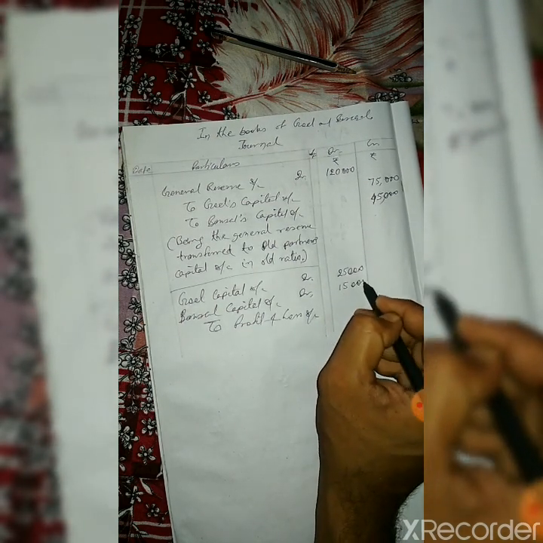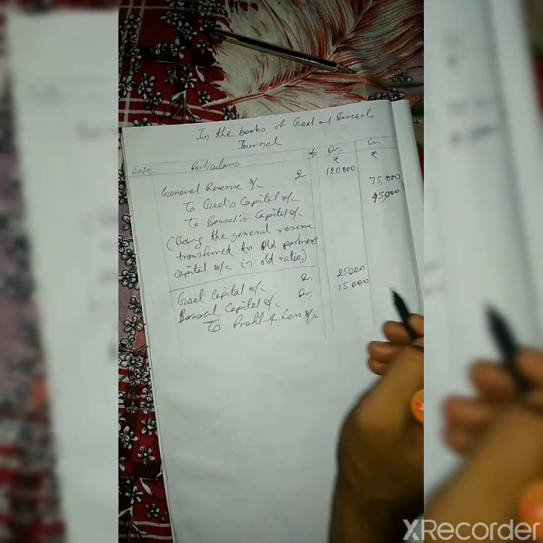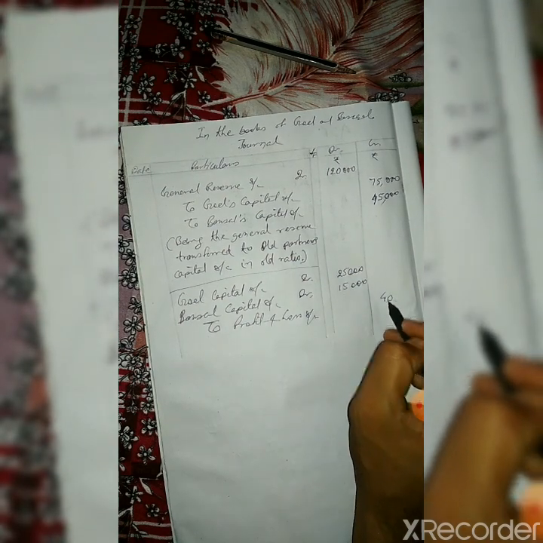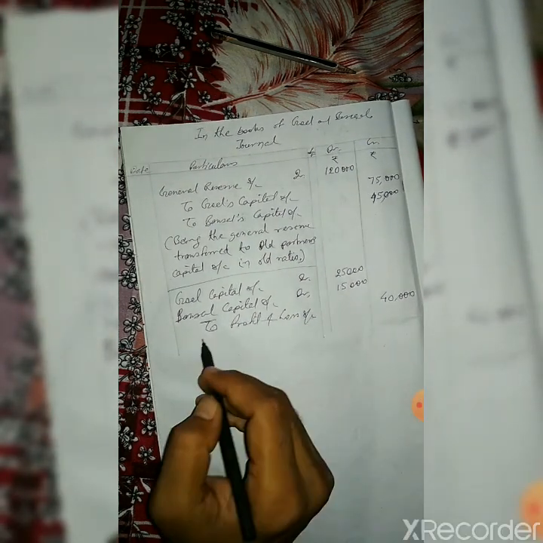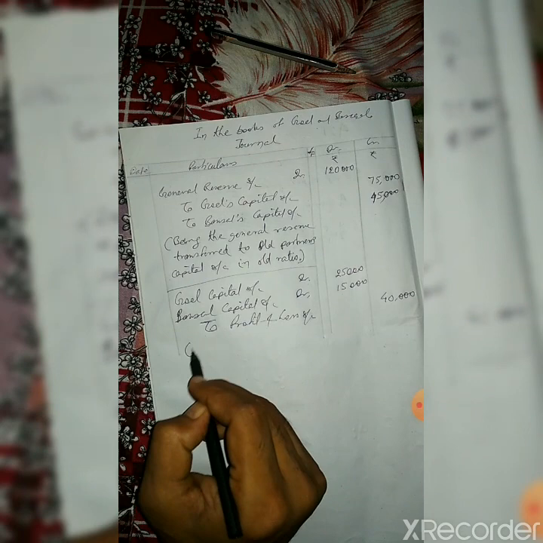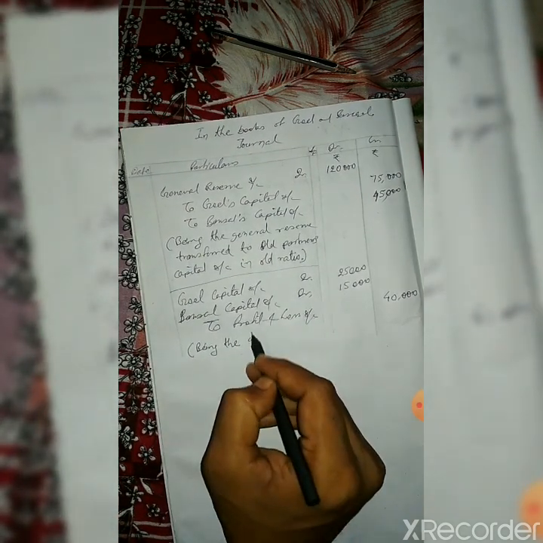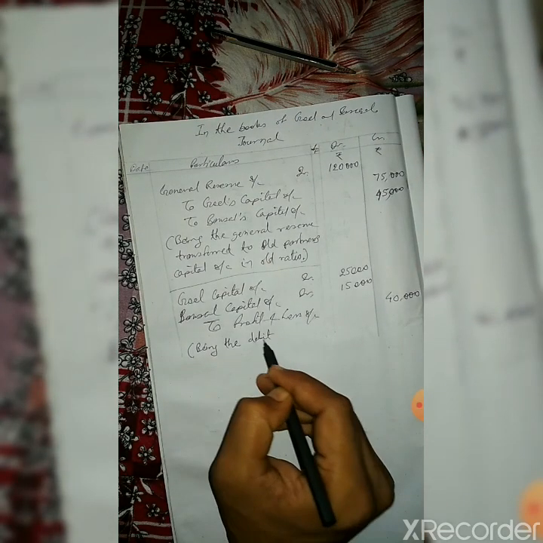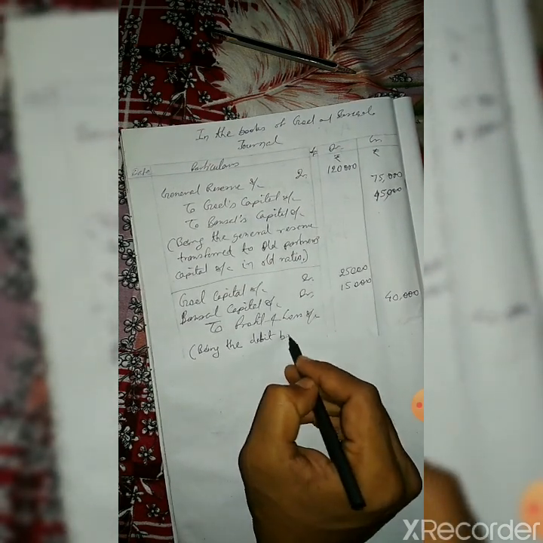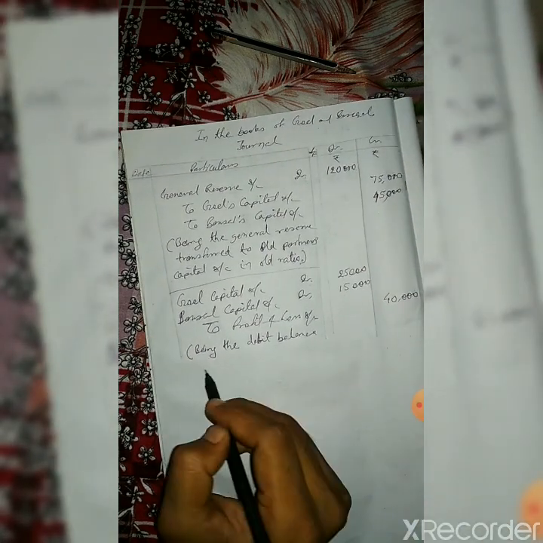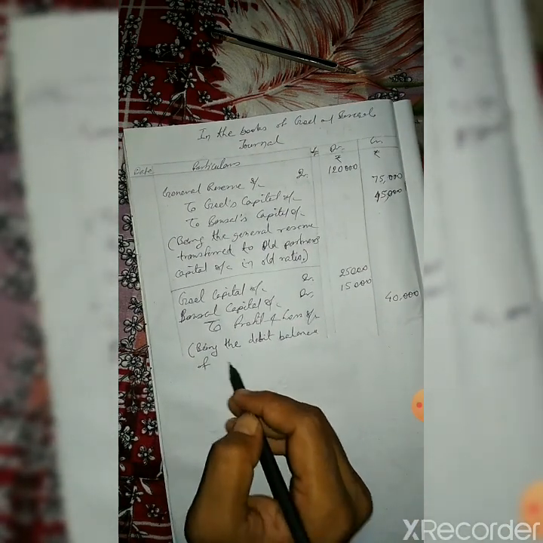So 25,000 and 15,000. The profit and loss account was a debit balance and we want to write it off, so we have to credit it. Anyhow, make sure you remember yourself which one to debit and which one to credit. When there is a credit balance of profit and loss account, it sometimes creates confusion, but once you hold the concept, it will become easier for you.